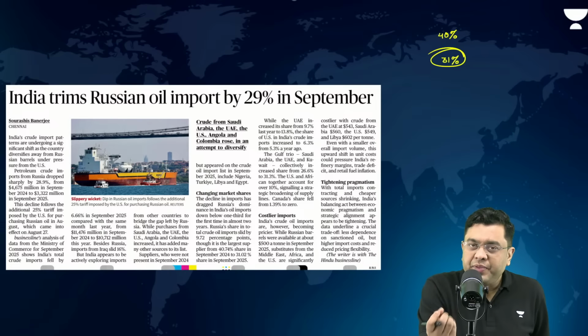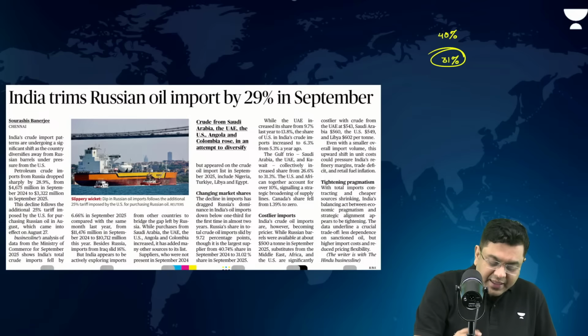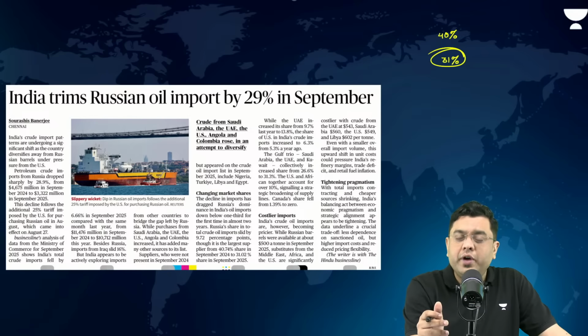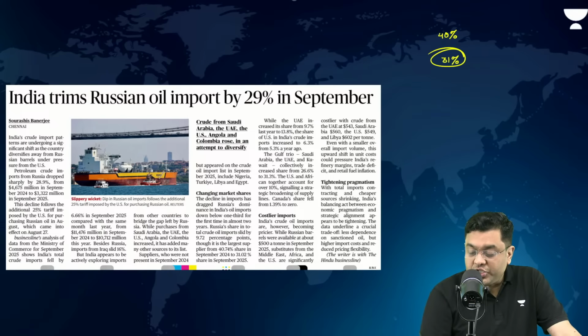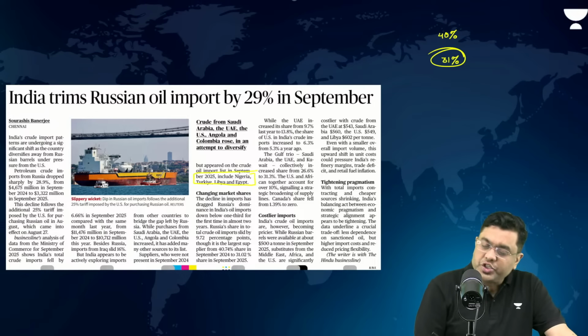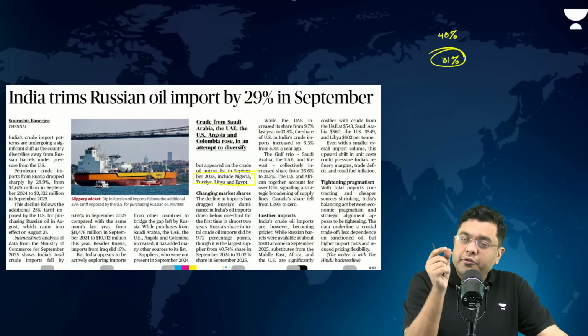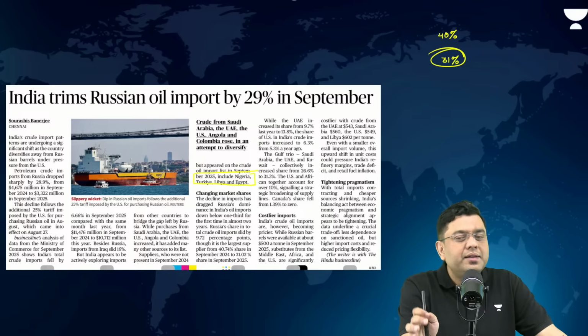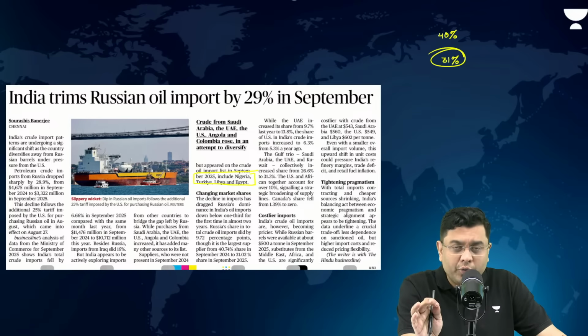For example, from the Gulf nations like Saudi Arabia, there has been a marginal increase. From the US also, there has been a marginal increase. Other than that, India has started importing oil from newer regions like Nigeria, Turkey, Libya, and Egypt. These are the new sources. From Canada, earlier it was importing around 1.3%. That has been reduced now to zero.